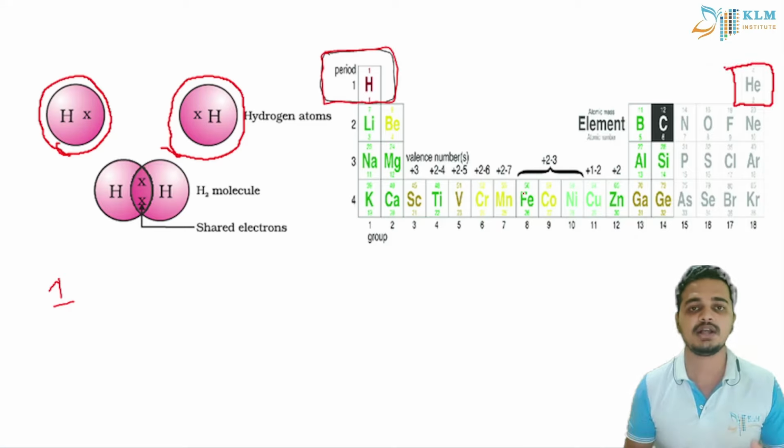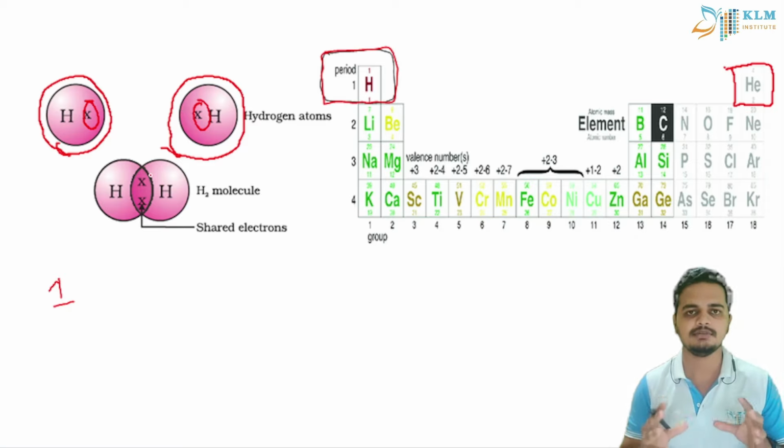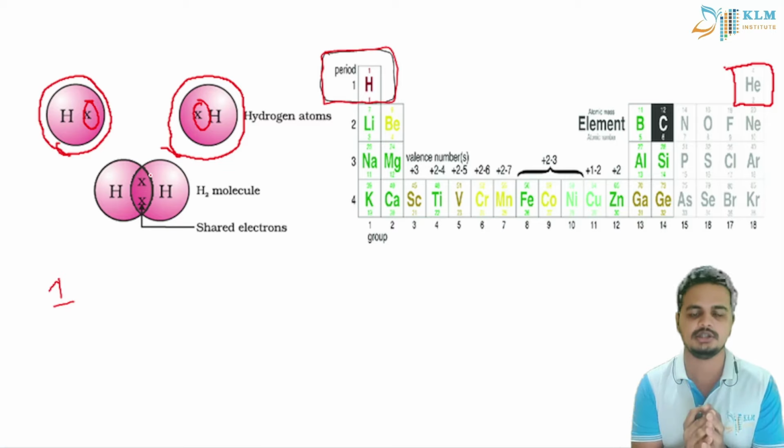But it cannot afford to give away the only electron it has, or hold the power of two electrons. So what does it do? It shares the same electron. Two atoms of hydrogen come together to form the H2 molecule. That is, they share one electron.